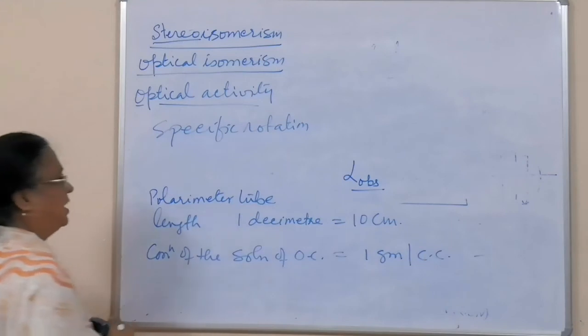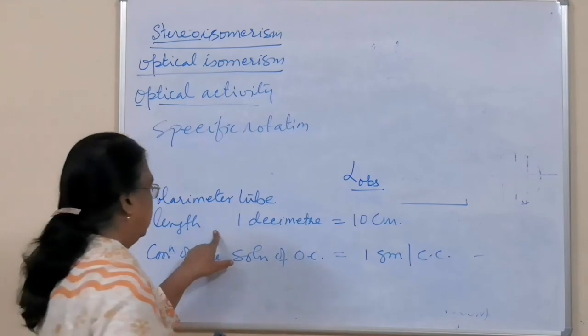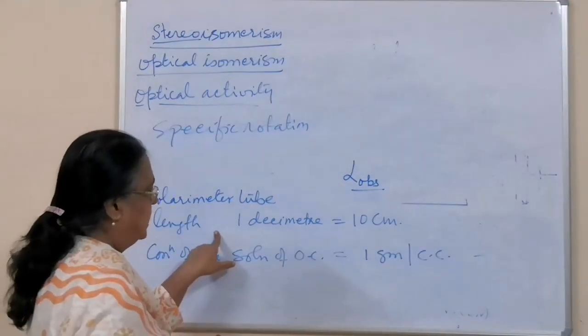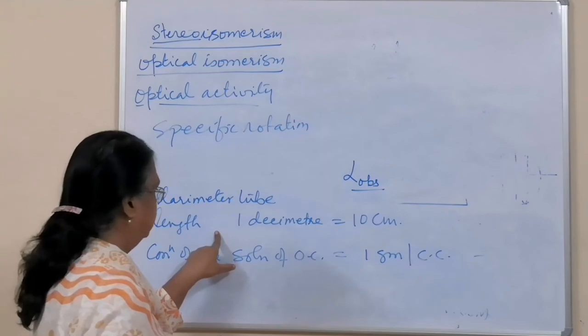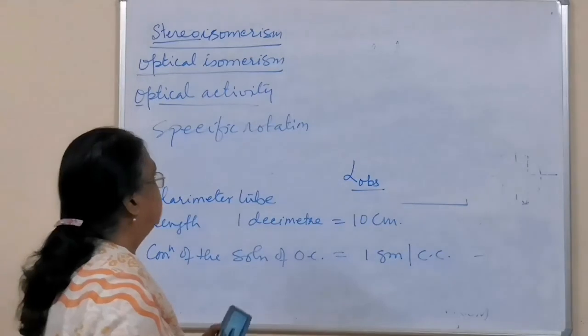So specific rotation is the observed rotation of plane polarized light when the light is made to pass through a 10 centimeter length of solution having concentration 1 gram per cc.